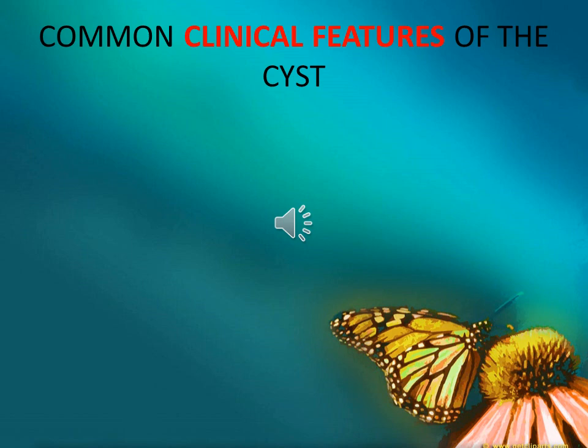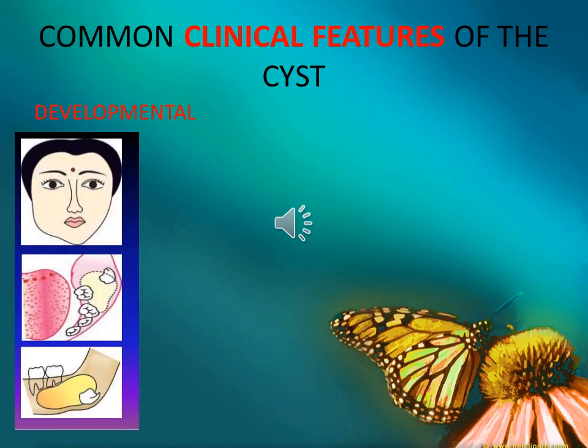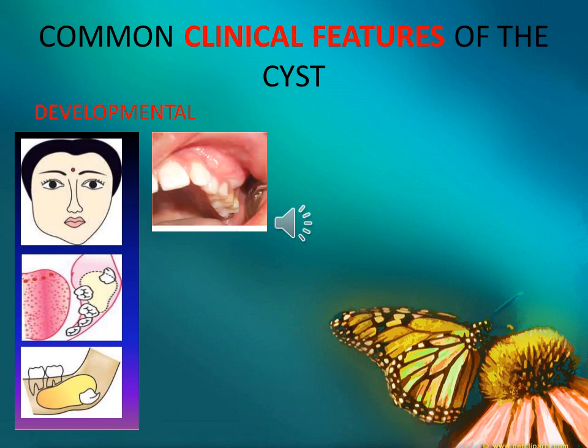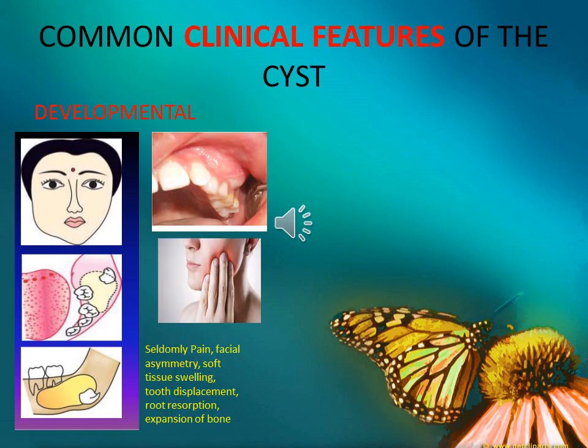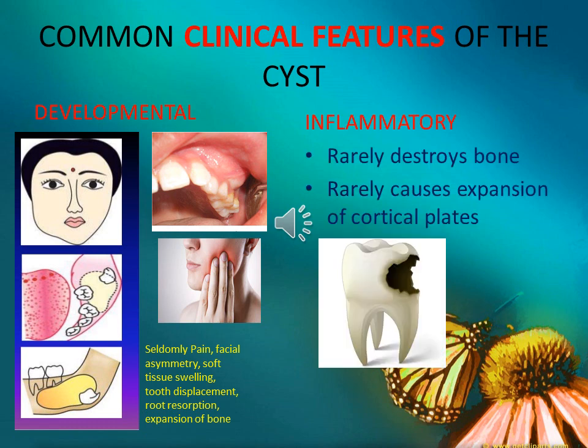Common clinical features of cysts of the jaws: Usually they are slow growing and usually displace teeth rather than dissolving teeth. They are symptomless unless infected and are frequently seen during radiographic examination. They are rarely large enough to cause pathological fractures. They form a compressible and fluctuant swelling, extending into the soft tissue. They appear bluish when close to the mucosal surface.